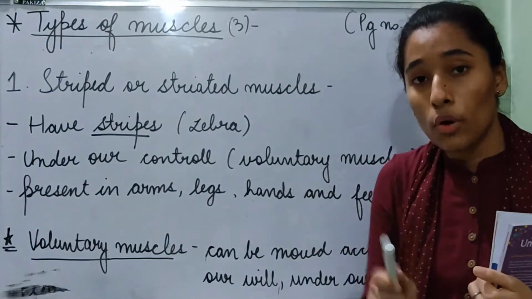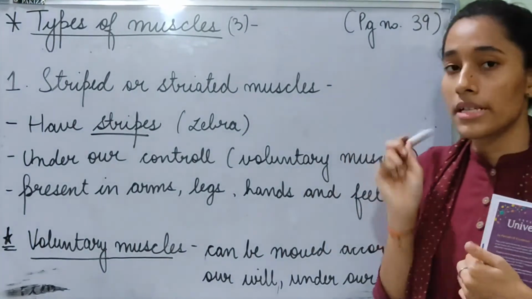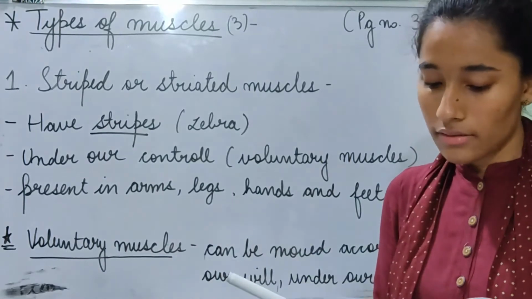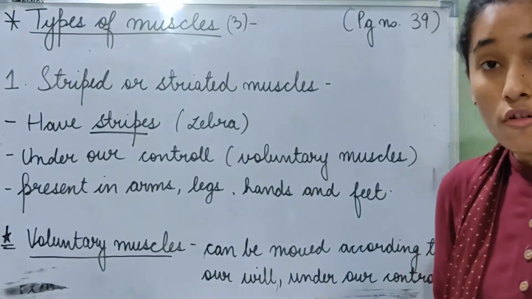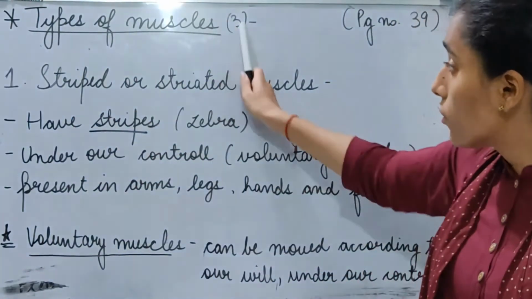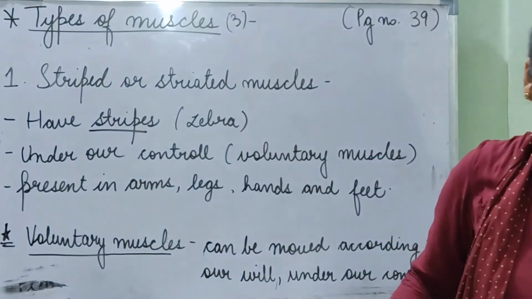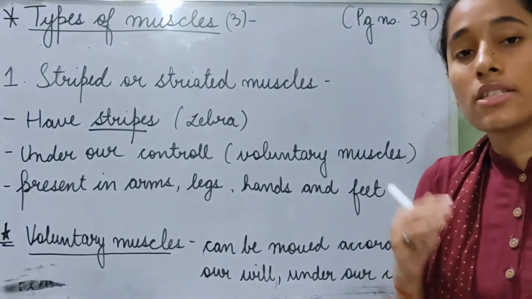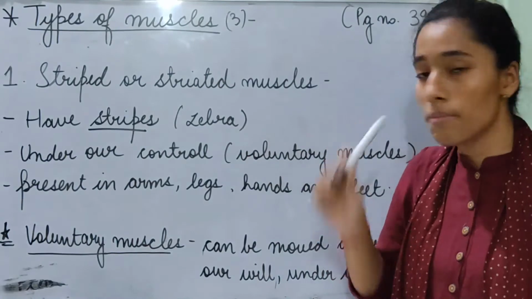So first of all, you all have to open your books on page number 39. And then you have to read after me. Types of muscles. Our muscular system consists of 3 types of muscles. Striped or striated muscles. So the first type is striped or striated muscles.